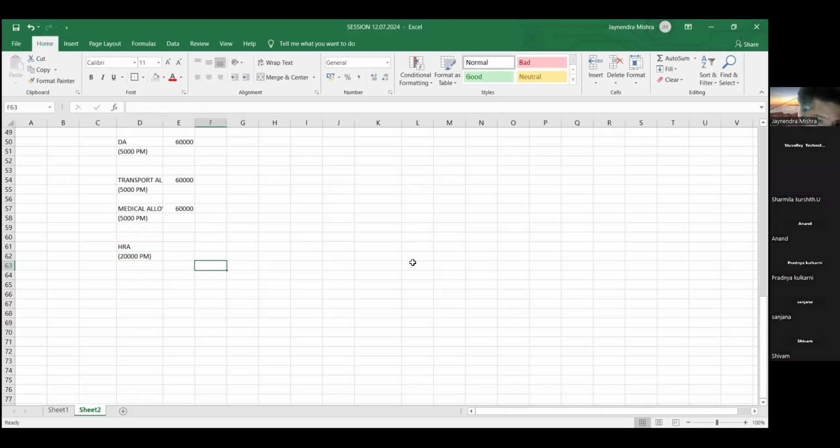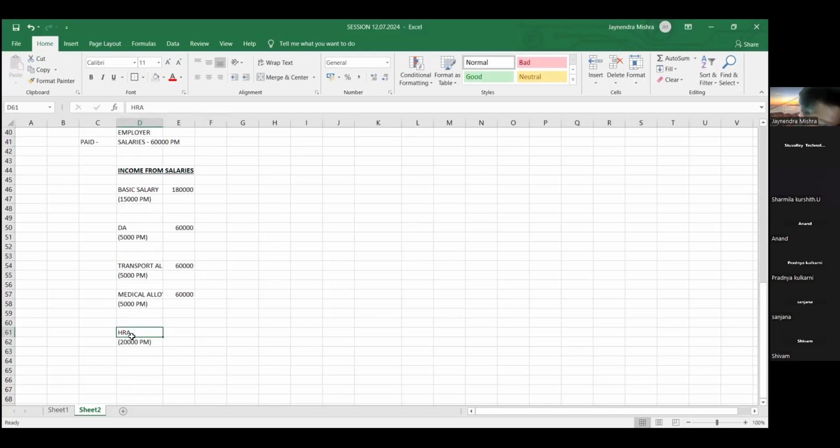Now friends, if you observe carefully, we have paid HRA. The employee stays in rented premises, so the employee also pays the rent. He pays the rent of 22,000 per month.